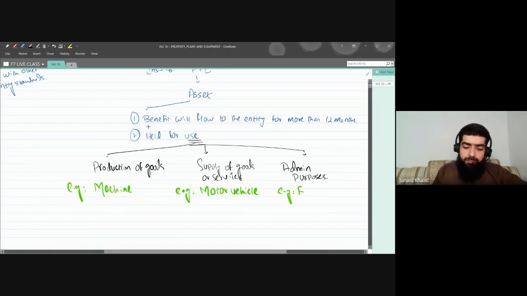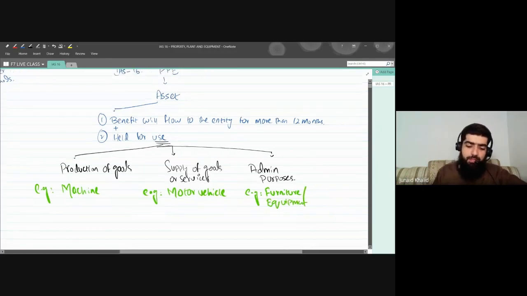The best example could be the furniture. The furniture held by the officers for use is for admin purposes. Furniture and computer equipment are the best examples for this one. And the last way to use the asset is rental to others.